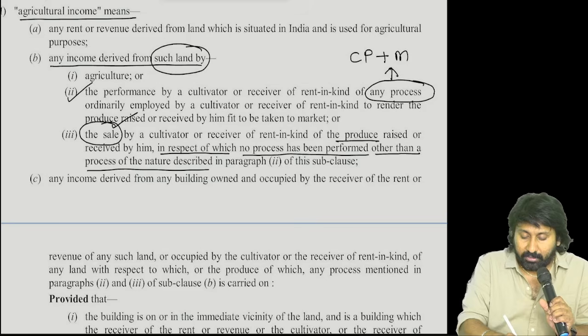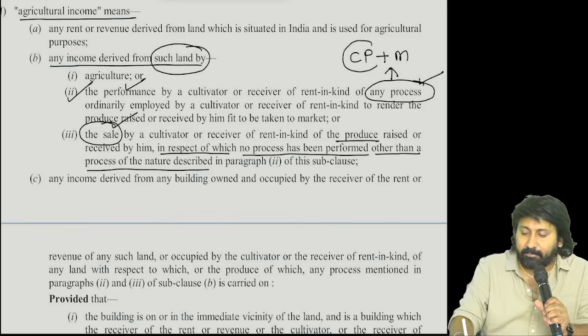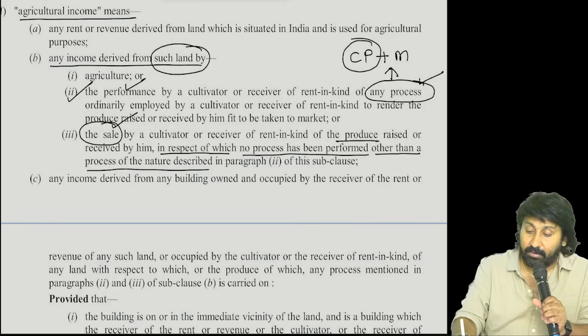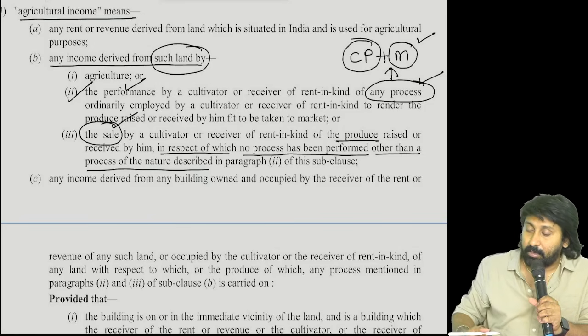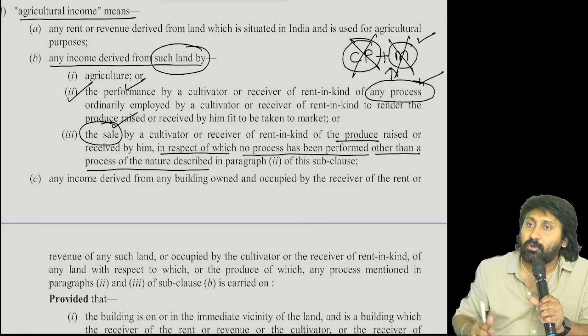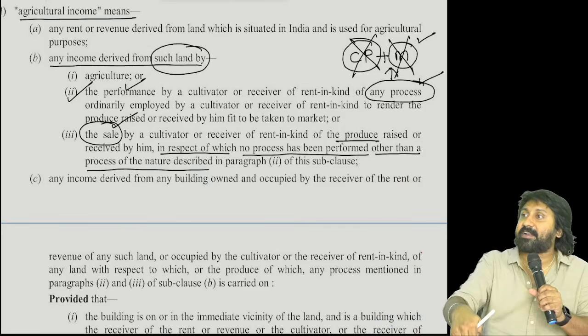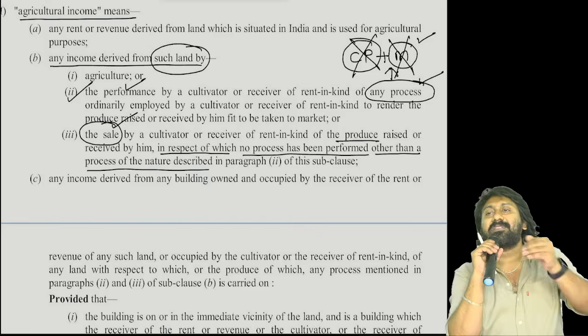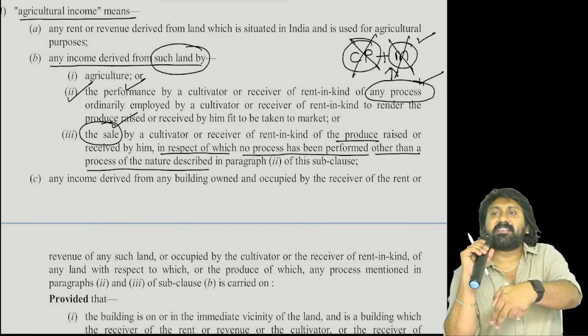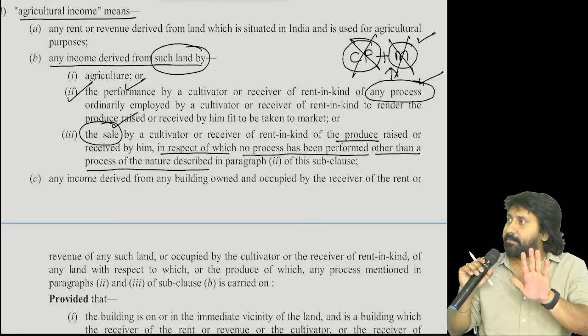So point 2 will contain performance of such kind of activity or a process which is a compulsory process or optional process. And the compulsory process once performed, then the product will become marketable. If this process is not done, that product will not become marketable. If there is no market, no sale. If there is no sale, no income. And the agricultural income is dependent on this activity. Therefore, this activity is a compulsory activity or optional activity? Those kind only will be treated as agricultural income.